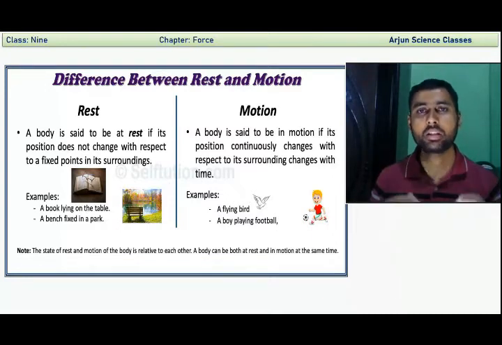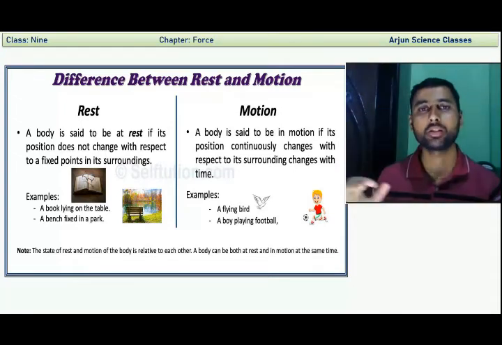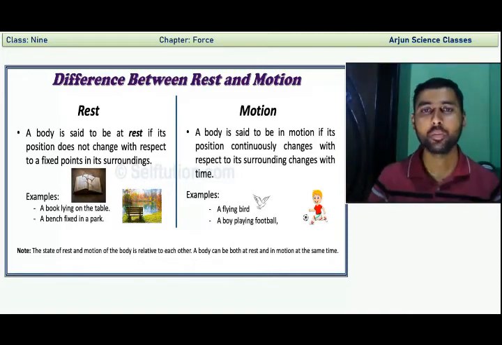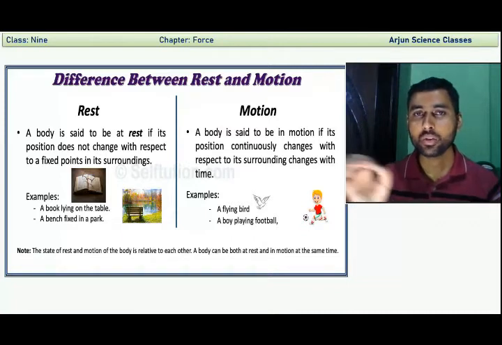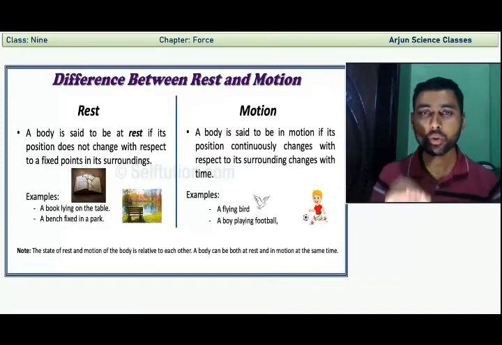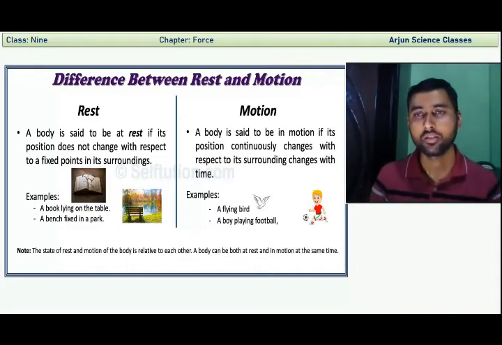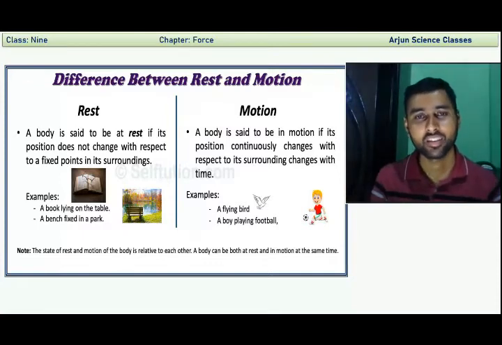A body is said to be in motion if its position continuously changes with respect to its surroundings. For example, a flying bird, a boy playing football. The position of the boy, the football and the bird changes with respect to the surrounding fixed objects, then we can say the body is in motion.